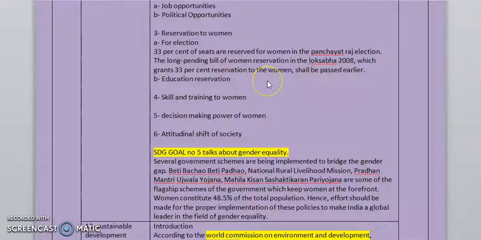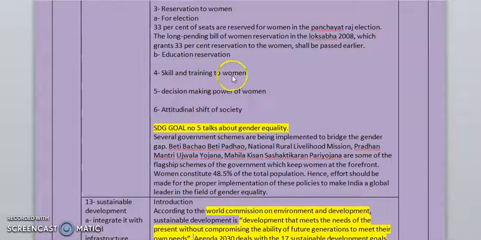Next, skill and training. We have to give skill and training to women. If you have to extend your answer, you can frame a paragraph on this point, that women should be given skill and training so that they become more skilled and trained, and they will be ready for jobs. Then, decision making power of women. We have to increase the decision making power of women. Women should take charge.